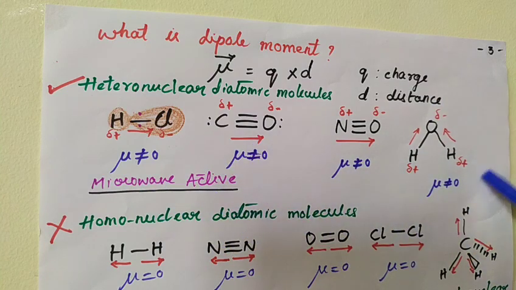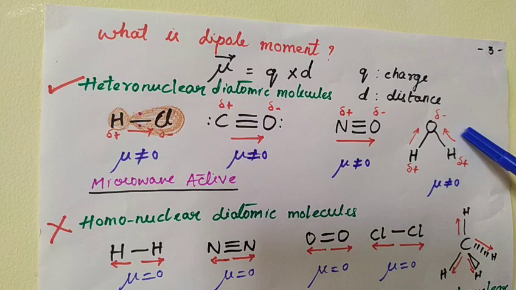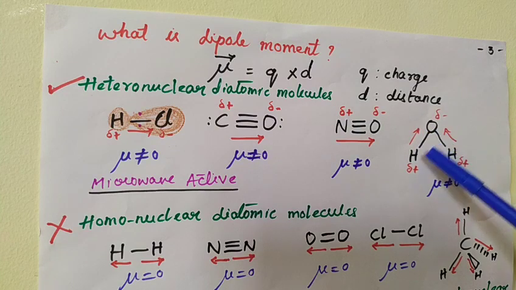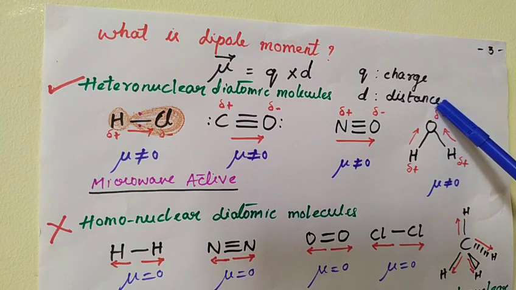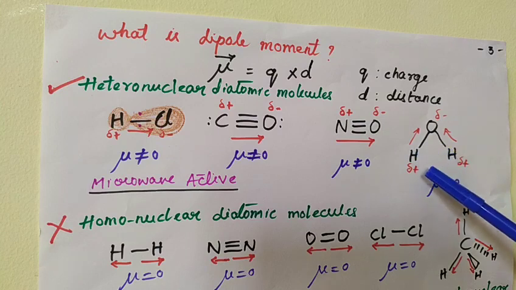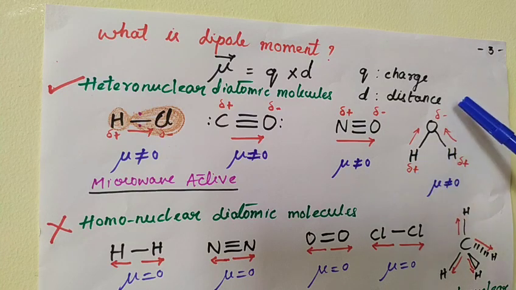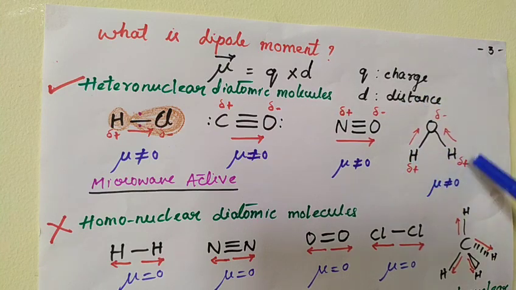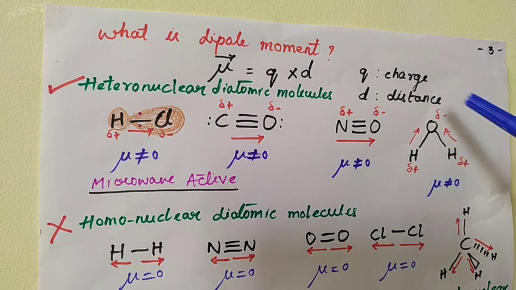And even in case of polyatomic molecules, water is taken as an example. Water has a bent structure. We have two bonds here and in both bonds the charge is moving towards the oxygen, because oxygen is more electronegative than the hydrogen. There is partial positive charge on the hydrogen and partial negative charge on the oxygen. So the dipole moment of the water molecule is not equal to 0. It possesses a permanent dipole moment. That's why it is microwave active.